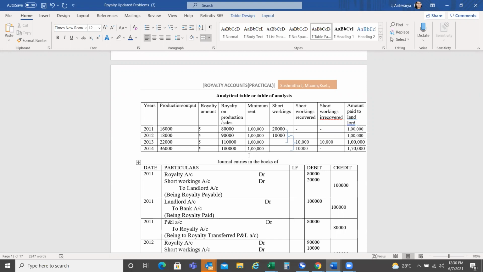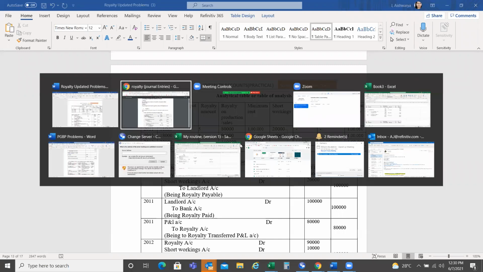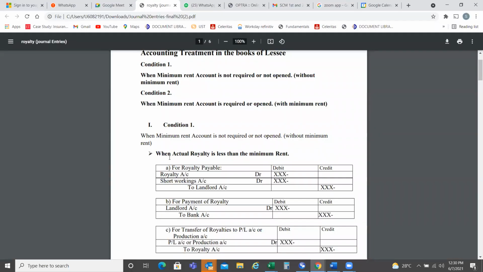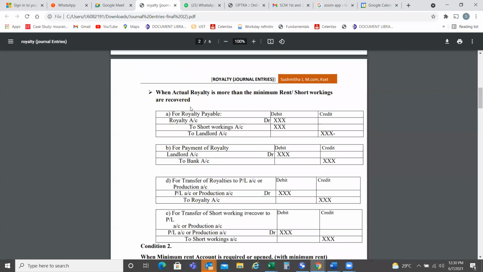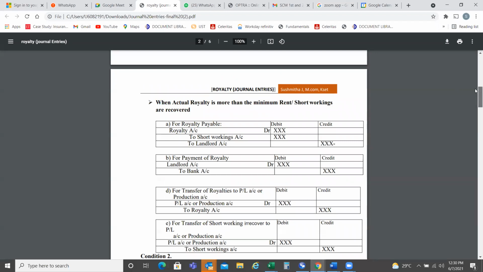It is more than the minimum rent. As it is more, does element 1 apply or element 2 apply? Element 2, right? Condition 2.